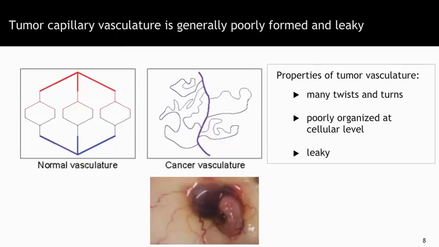The natural process of angiogenesis is taken over by tumor cells to make blood vessels where there should not be any blood vessels. So neoangiogenesis typically produces poorly made blood vessels with abnormal vascular organization. You can see on the diagram how normal vasculature is highly organized, whereas cancer vasculature is poorly organized. And in the image, you see a real-life example of vasculature sprouting into a fast-growing tumor. These tumor vessels are often leaky due to poor cellular organization, and this leads to increased routes of entry into the blood supply by tumor cells.